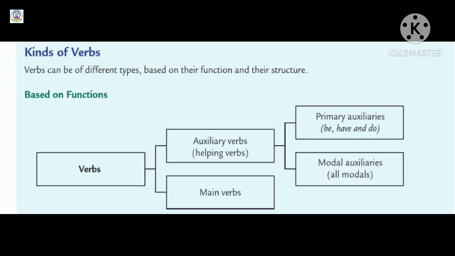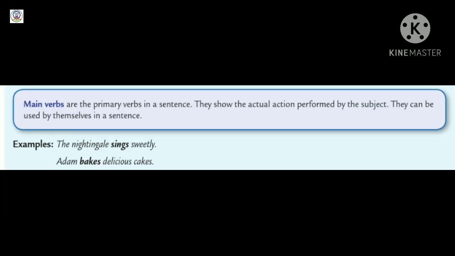Kinds of verbs. Verbs can be of different types based on their function and their structure. Main verbs. Main verbs are the primary verbs in a sentence. They show the actual action performed by the subject. They can be used by themselves in a sentence. Example, the nightingale sings sweetly.